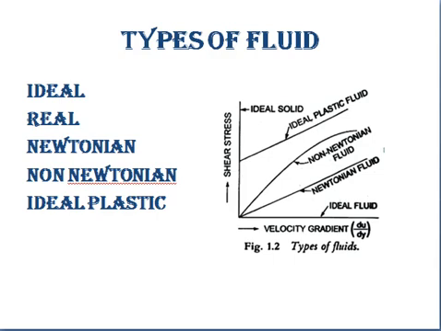You can see in this diagram, these different types of fluid are shown, and the graph is shear stress versus the velocity gradient. You might be very clear about this shear stress and velocity gradient. In the expression of dynamic viscosity, we will study this part, that is tau is equal to mu into du by dy. In that expression, we will discuss all about this shear stress and velocity gradient.